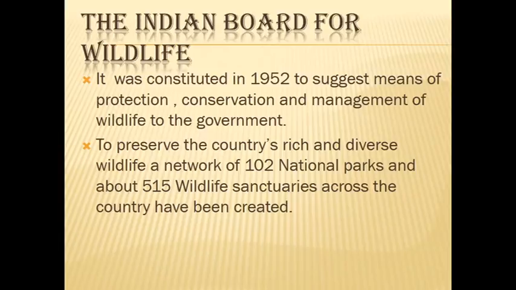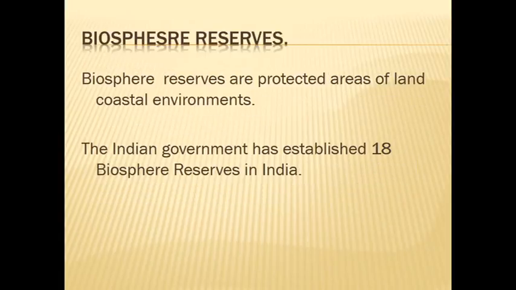Types of animals, many types of birds, everything will be there. Have you seen? Yes, everybody. And 515 wildlife sanctuaries across the country have been created. So to protect our animals, our country has made many wildlife sanctuaries and national parks.